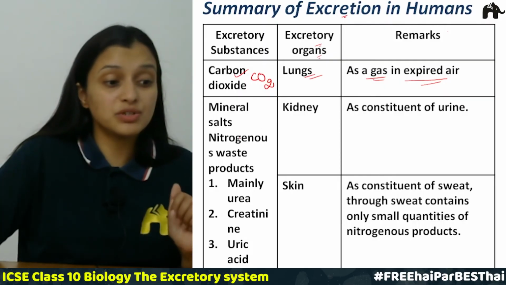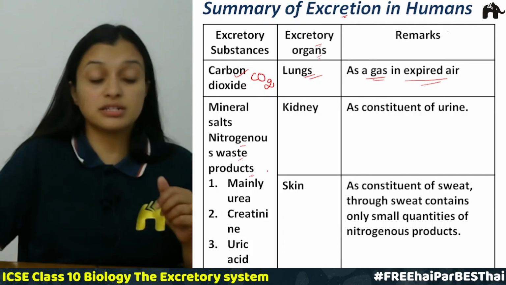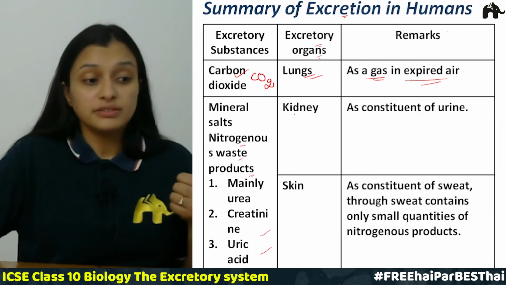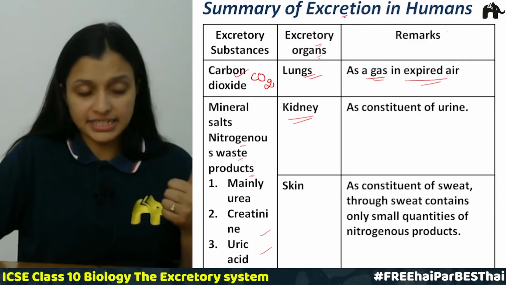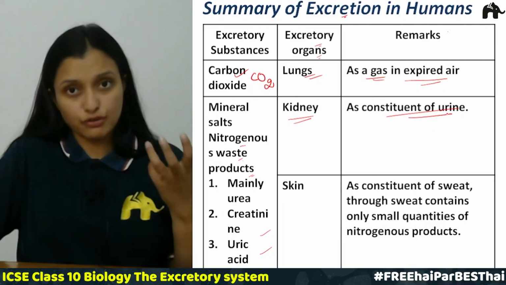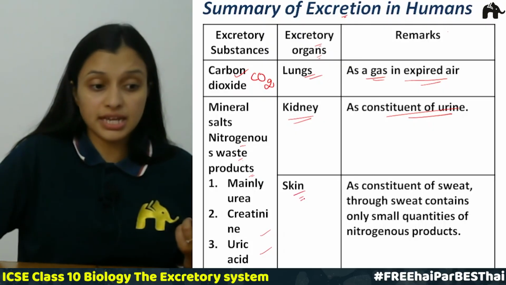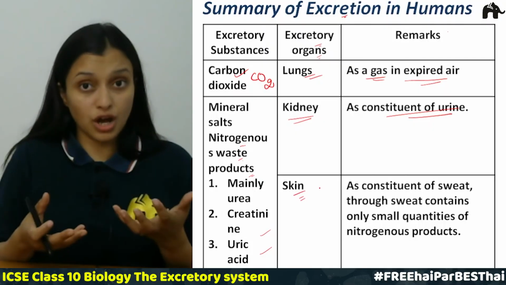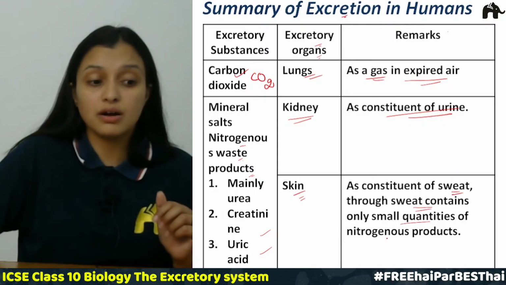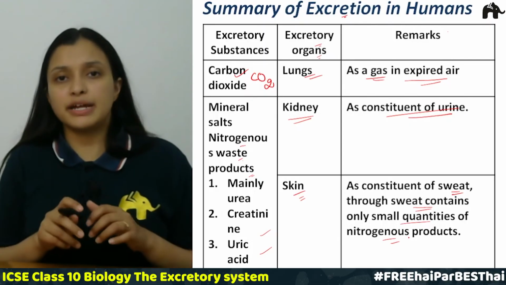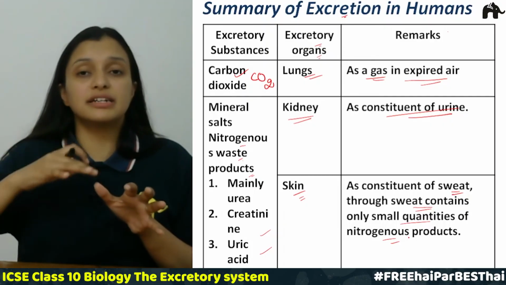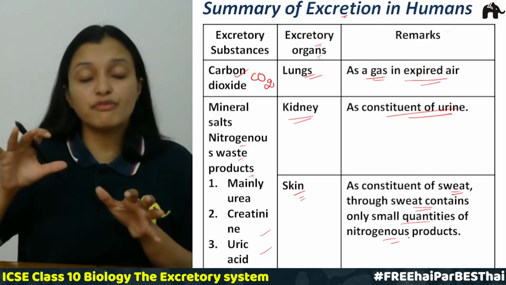The next is the mineral salts or the nitrogenous waste products, mainly urea, creatinine and uric acid. These are secreted by the kidneys, as constituents of urine, or by the skin, where they are thrown out of our body in the form of sweat. Though sweat contains only small quantities of nitrogenous waste, the maximum is the excess water and salts that are removed from our body in the form of sweat.